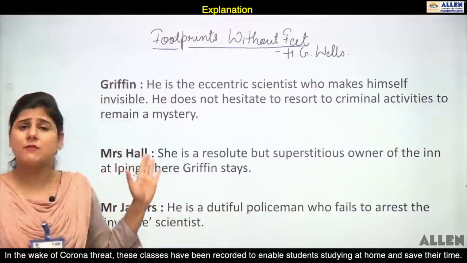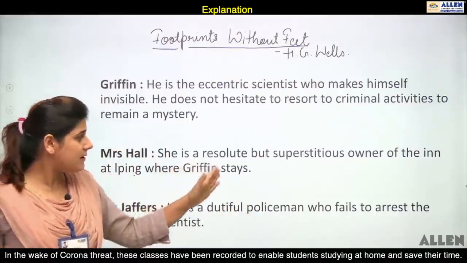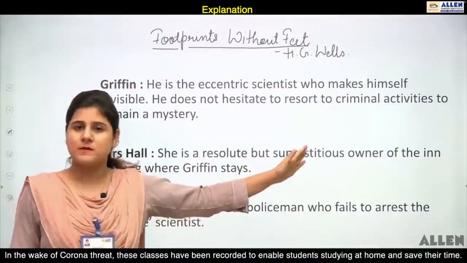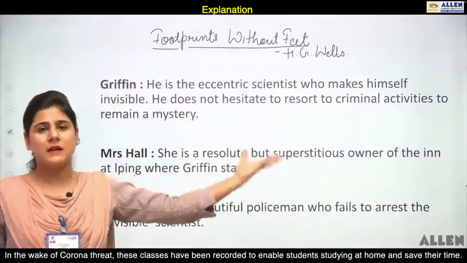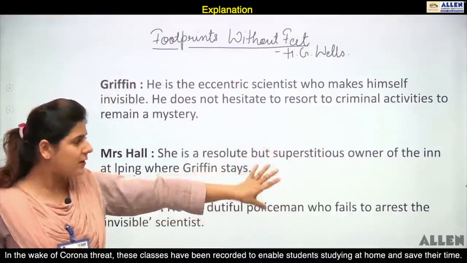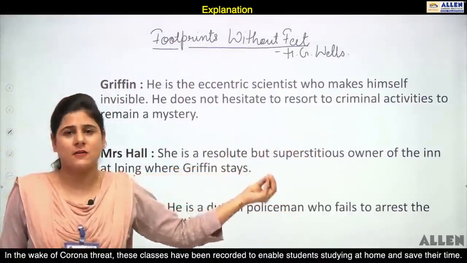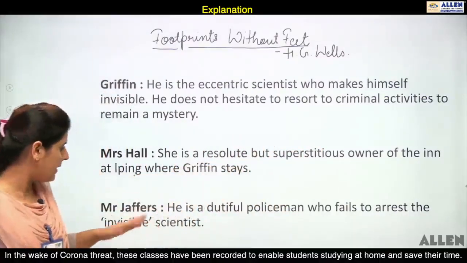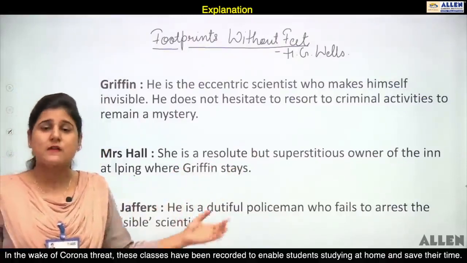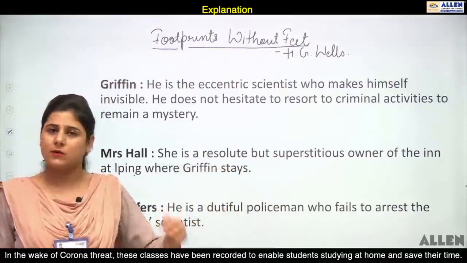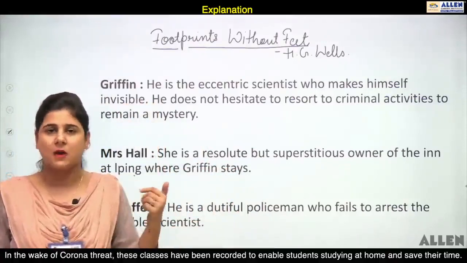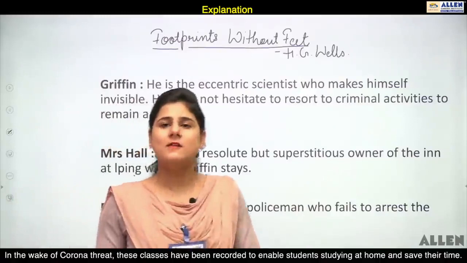The second character is Mrs. Hall. She is a resolute but superstitious owner of the inn. I'll define this later, about who she is. For now, you just need to know that there is a character like this in the story. And again, Mr. Jeffers. What role he performs in the story, we'll get to know when we start with the story. So, let's get started with the story.